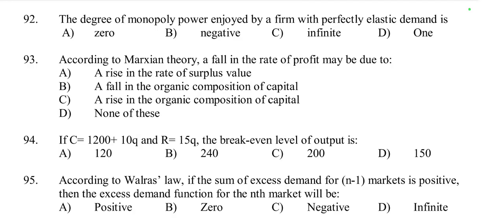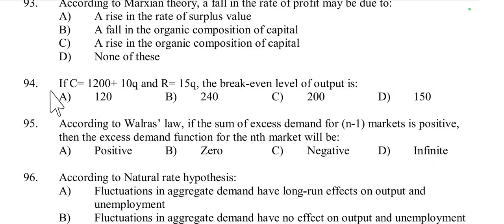Option C is right. Then question number 94: if C is equal to 1200 plus 10Q and R is equal to 15Q, the break even level of output is. So C means TC, total cost, and R means total revenue. The break even point is where total cost is equal to total revenue, that is, when TC is equal to TR.